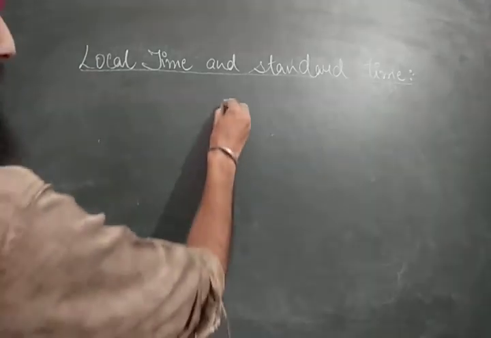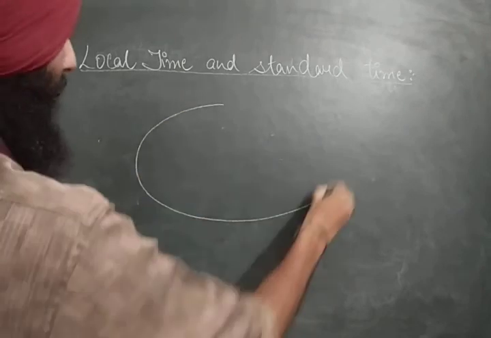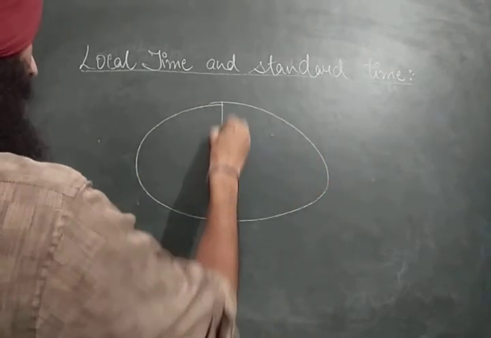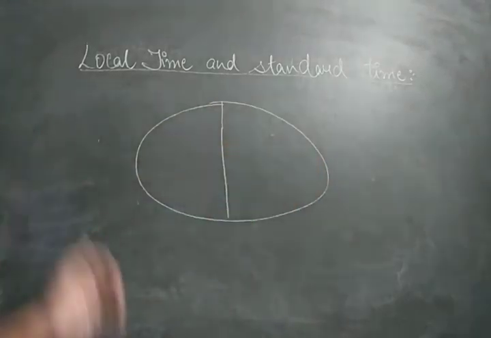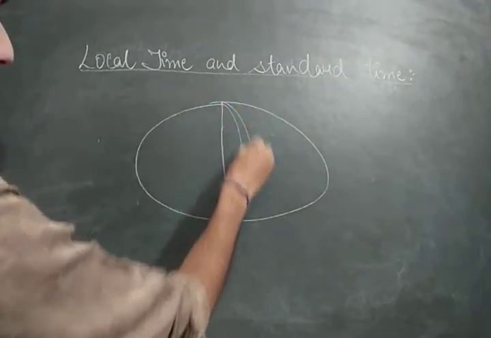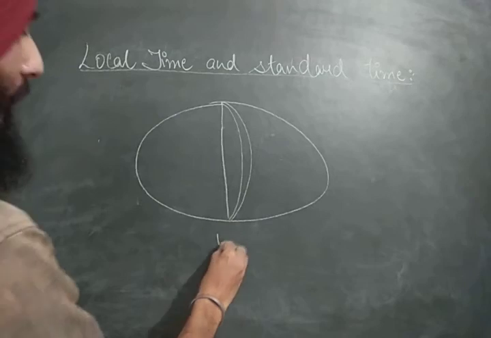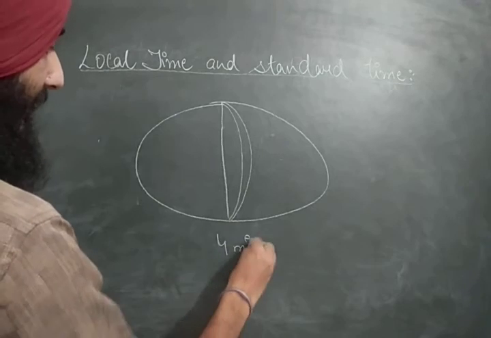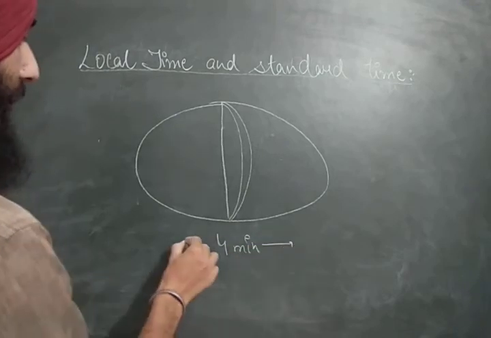Pay attention. Whenever we have a globe in front of us, we always see that every longitude has a 4-minute difference with other longitudes.